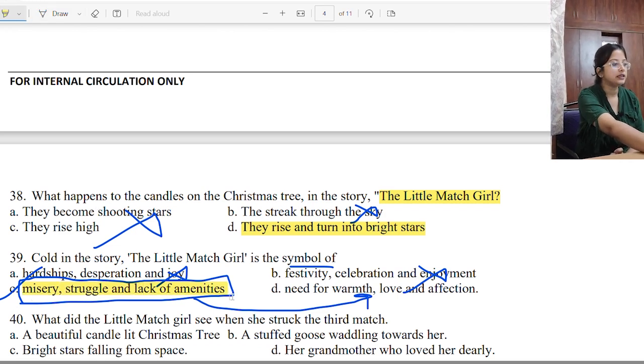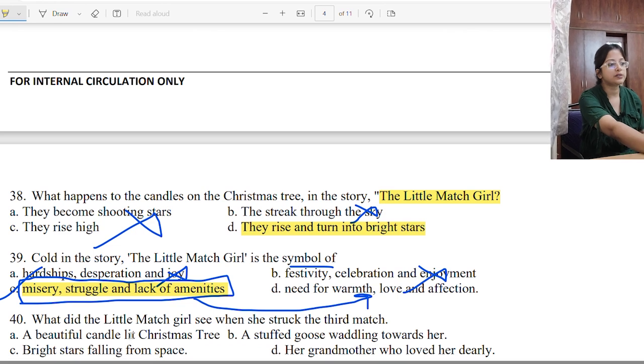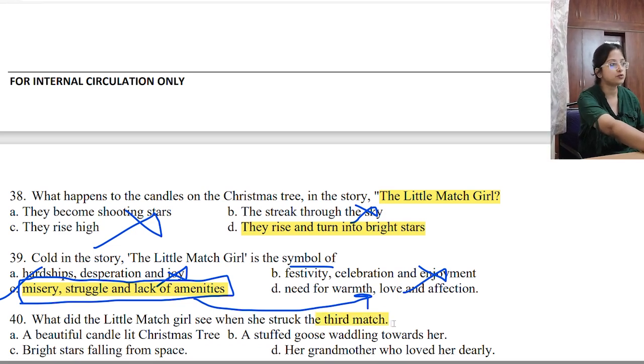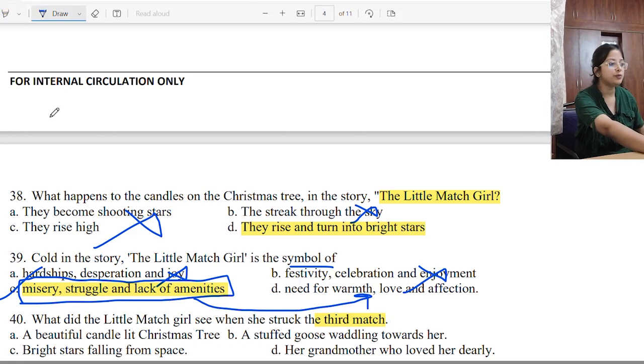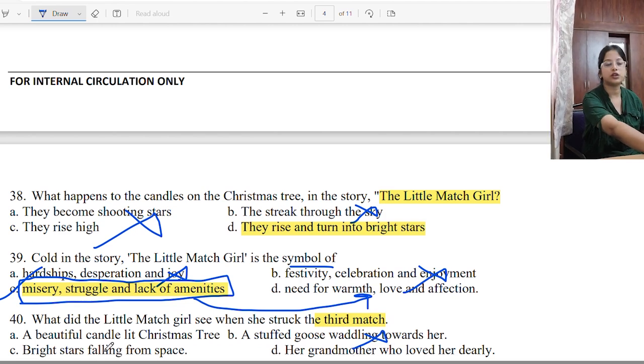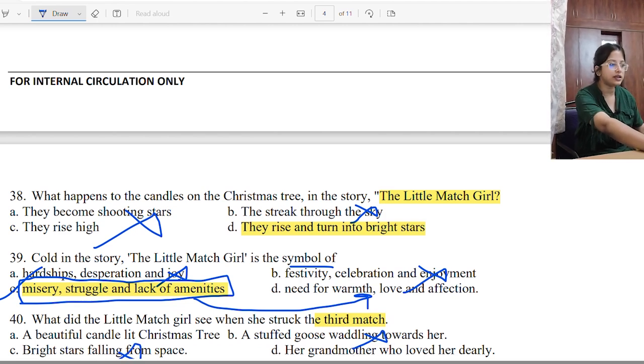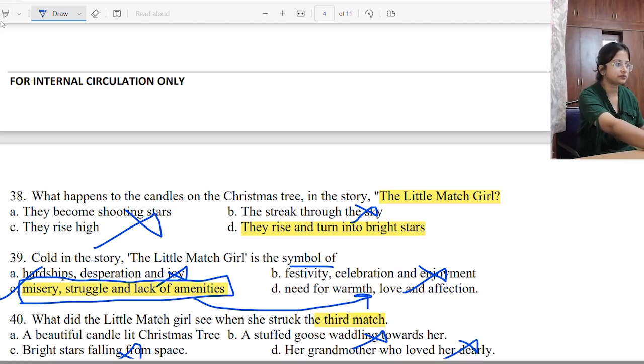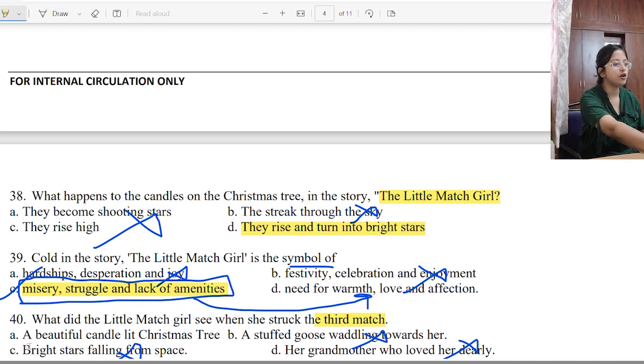Okay. Number 40. What did the little match girl see when she struck the third match? Very easy question. A beautiful candle lit Christmas tree, a stuffed goose. This is the second one. A grandmother who loved her dearly, bright stars falling from space. This is not the one. The beautiful candle lit Christmas tree. Her grandmother who loved her dearly was the fourth vision, so this is also incorrect. So the right option is option number A. Alright, so 40 will be option number A.